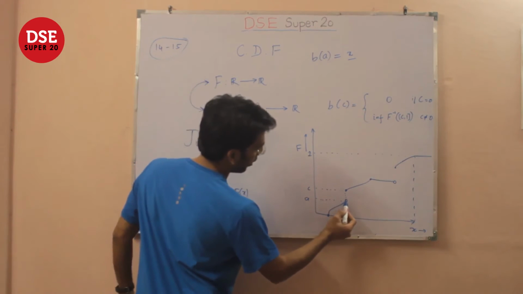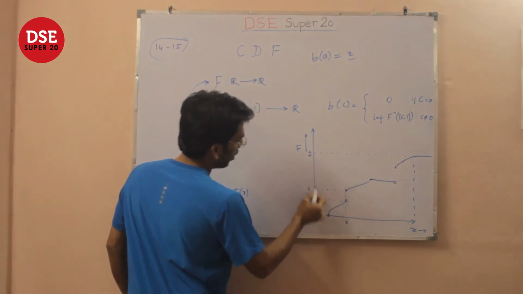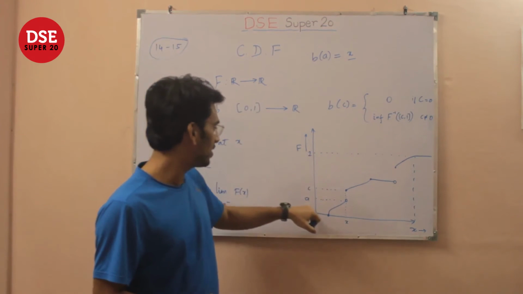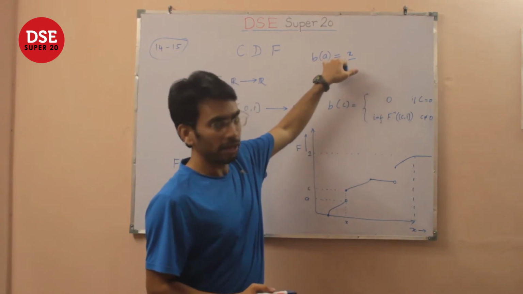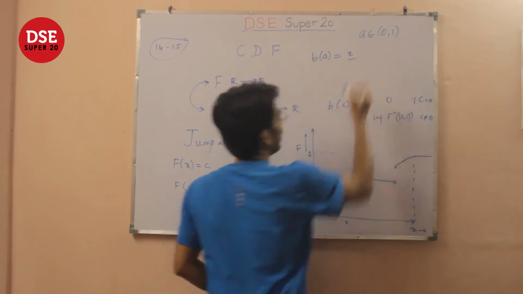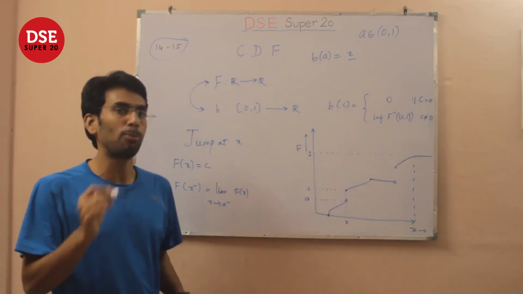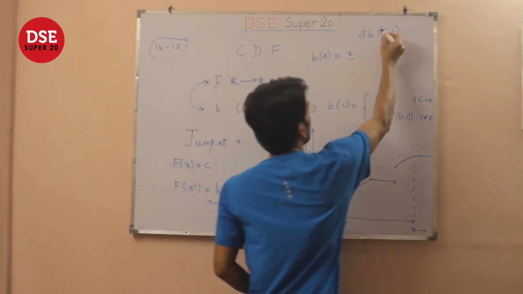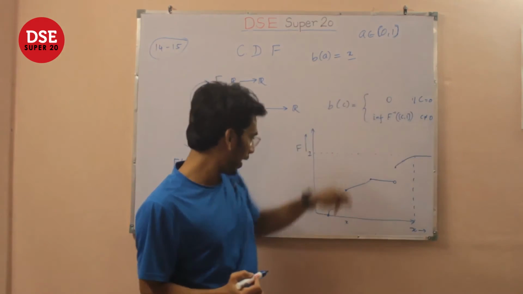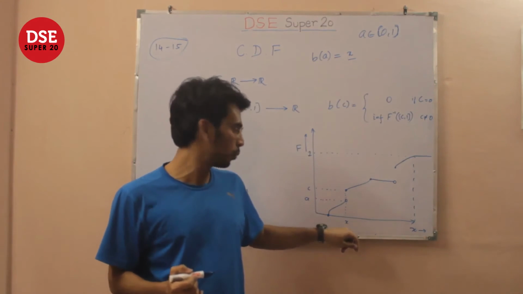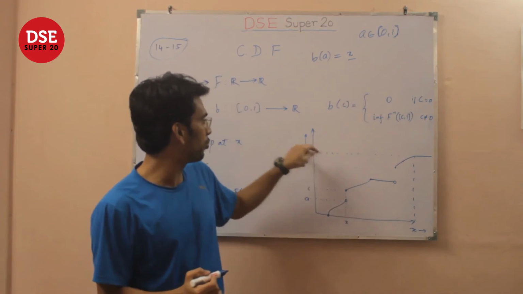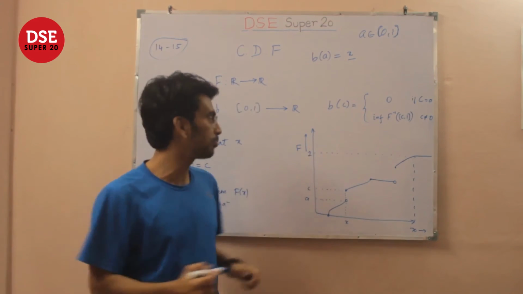Now if you take a point A in the range of F, that is the domain of B, we'll see that B of A, and here A belongs to the interval 0 to 1. Actually A represents the value of probability, and probability is always between 0 and 1, including the values 0 and 1. So the B of A will be x, because x is the minimum value at which the cumulative distribution function F takes upon the value A.